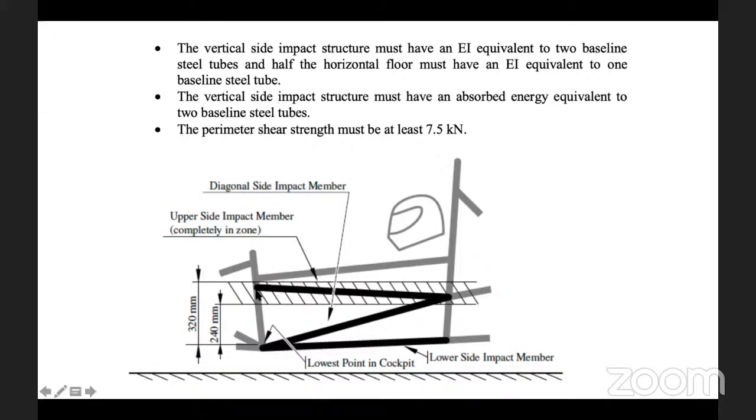If you can see my cursor here, the upper member region is totally within the requirement, which is 240 to 320, from the lowest point in the cockpit, and this is the upper diagonal and this is lower. This is how it is identified here. So this is how you need to also identify in your chassis and see whether it is compliant to the minimum requirement, whatever is given in the rule.